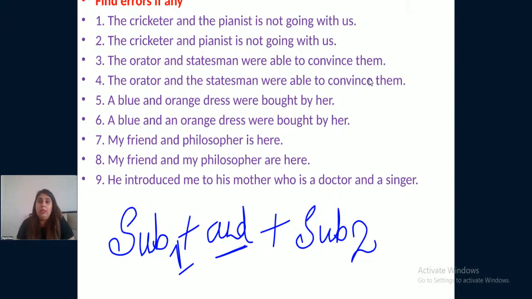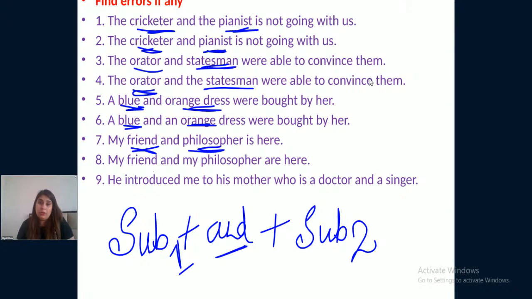Let us see: the cricketer and the pianist. Cricketer and pianist are two subjects here. The orator and the statesman, two subjects. A blue and orange dress, two. My friend and philosopher, again two subjects. He introduced me to his mother, who is the doctor and singer. Okay, doctor and singer, right?